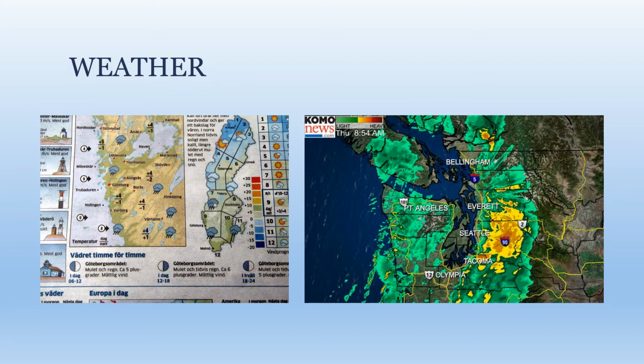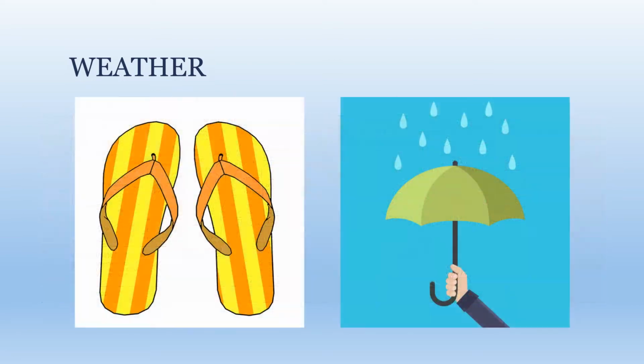So as we learned in the last slide, with weather we're talking about short-term atmospheric conditions in a specific place at a specific time, and that's what we're seeing here. So basically a weather forecast will let you know if it's a flip-flops day or a grab-an-umbrella day.